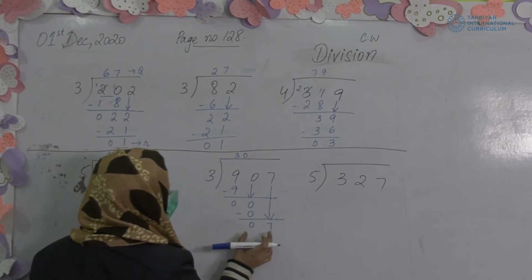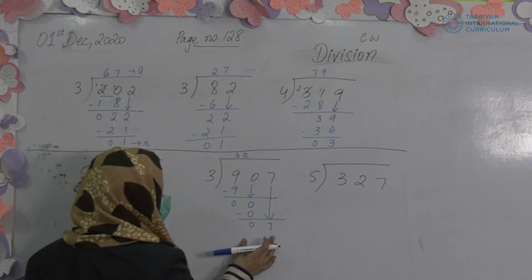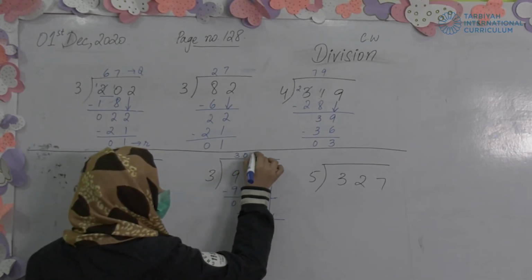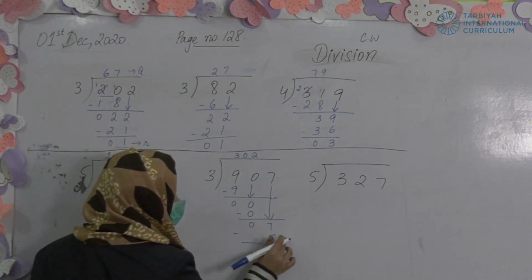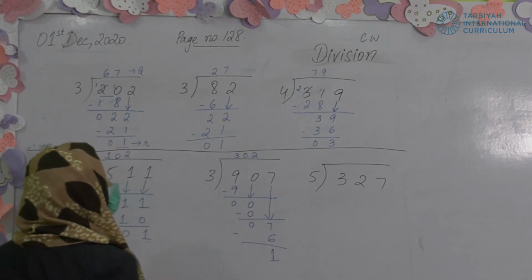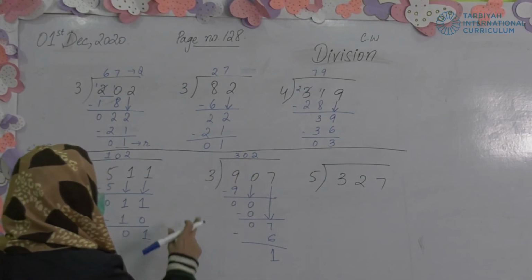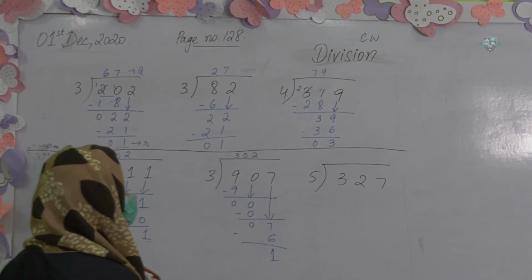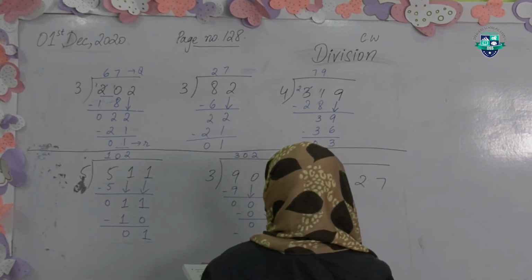Now this is 7. Where does 7 go on the table of 3? We will read the table. 3 1s are 3, 3 2s are 6, 3 3s are 9. If we put 9, 9 will become greater. So 3 2s are 6 will be the answer. 7 minus 6 is equal to 1. 1 is the remainder and 302 is the answer. Now you know how the 0 came over here. 3 zeros are 0. You will practice the sums, then only you will understand these questions.